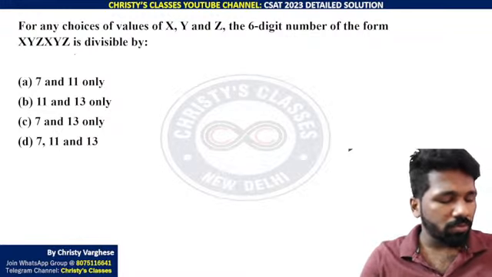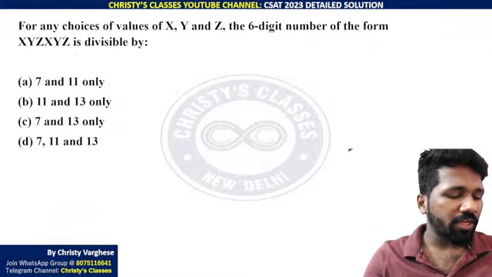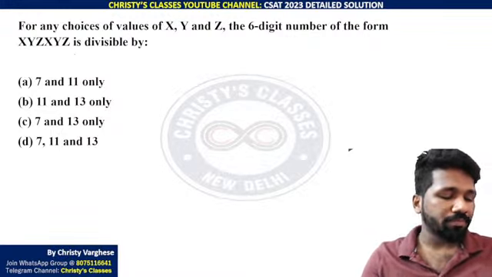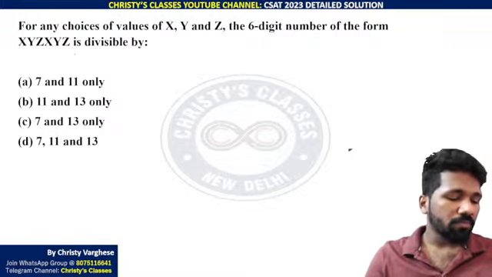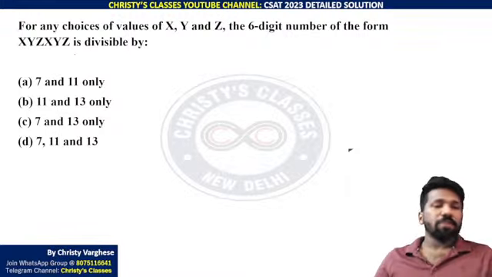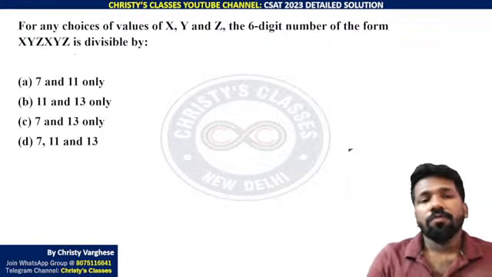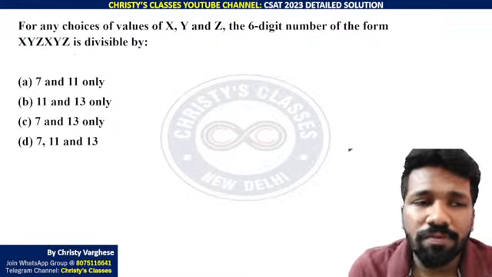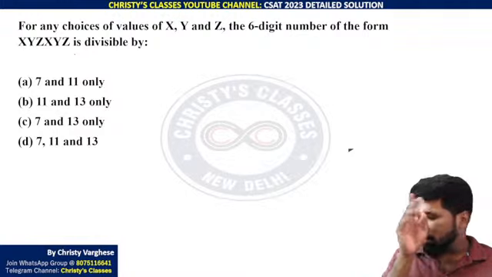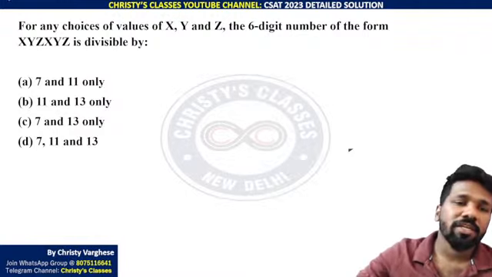Here also one multiplication technique can help you do this question better. Listen very carefully. For any choice of values x, y and z, the 6-digit number of the form xyzxyz is divisible by xyz, na?